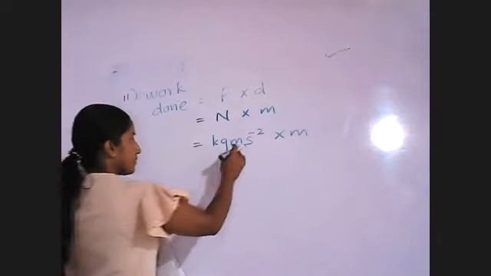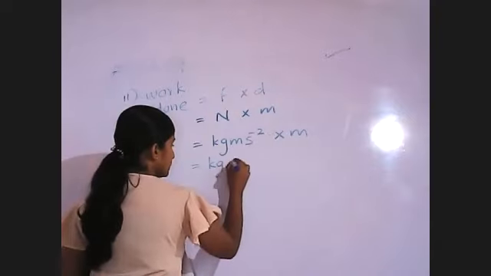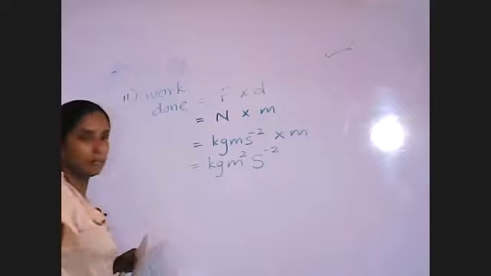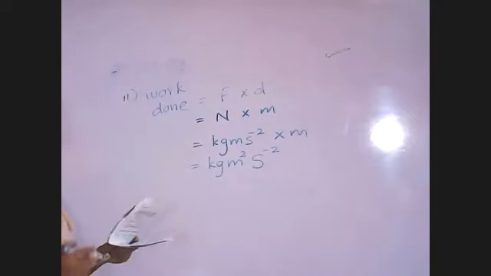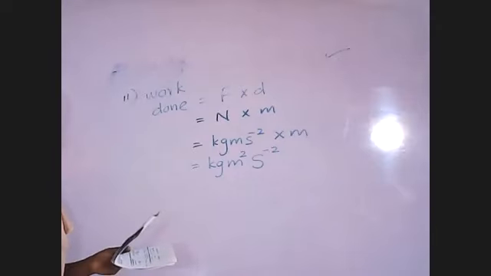Then we have to simplify this: kilogram, meters and meters, that means kg square meters per square second. What is the answer? Fourth one, Pute.